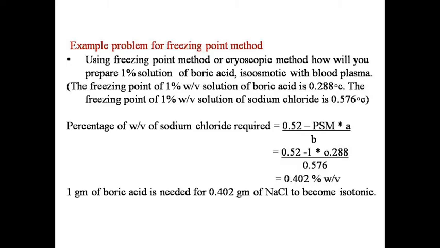So 1 gram of boric acid needs 0.402 gram of sodium chloride to become isotonic.